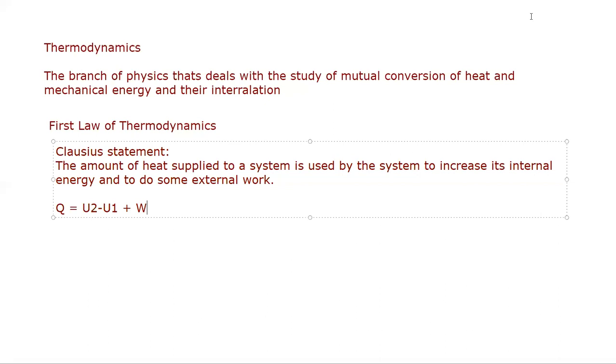So if we supply Q amount of heat to a system, then what happens? The system takes some heat energy, and it uses that energy to increase its temperature, right? That is, to increase its internal energy. The manifestation of an increase in internal energy is an increase in temperature, and the rest of the heat energy is used for doing some external work.